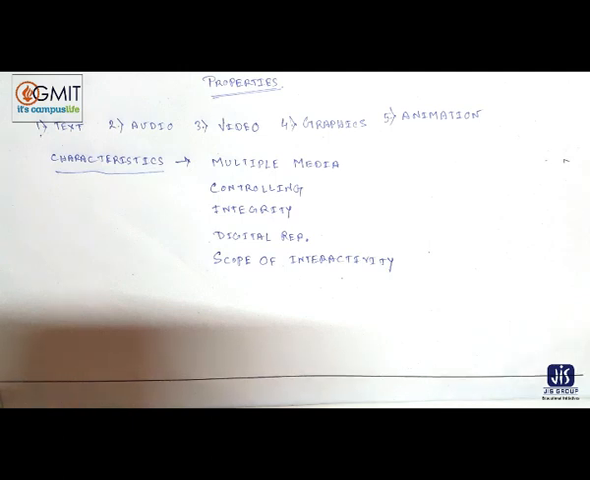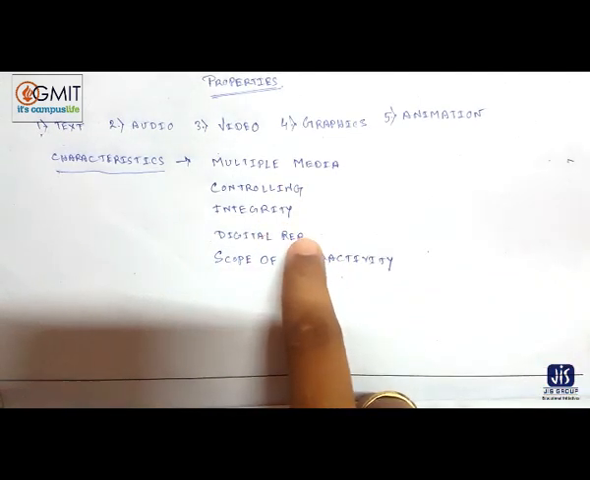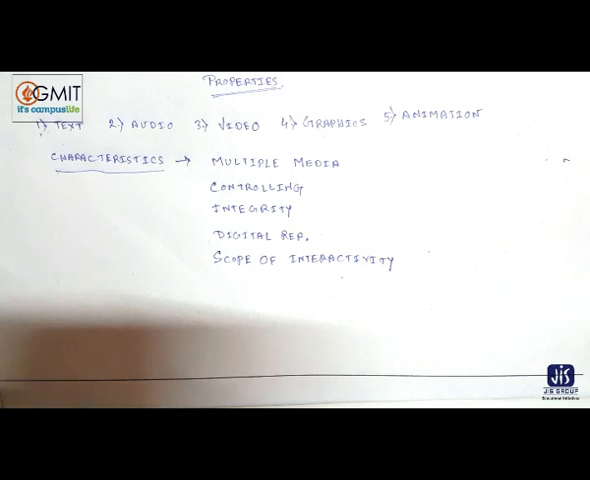Graphics must be there, good quality graphics, and you are studying with graphics, and graphics is a subject. And then animation is also important. I have covered the animation. What is animation? This is the illusion of motion. That's it. So text, audio, video, graphics and animation. These are the 5 components, and these are the 5 characteristics of multimedia: multiple media, controlling, integrity, digital representation and scope of interactivity.